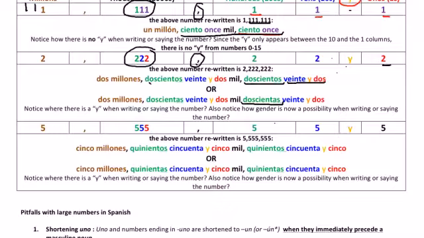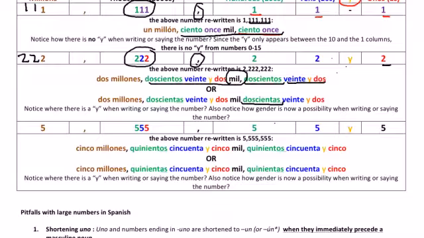So it's going to be 222,222. And again, the same thing happens here. If we add a 2, it's going to be 2 millones. If we add another 2 in front of this, 22 millones. And if we add another 2, 222 millones, 222,000, 222.